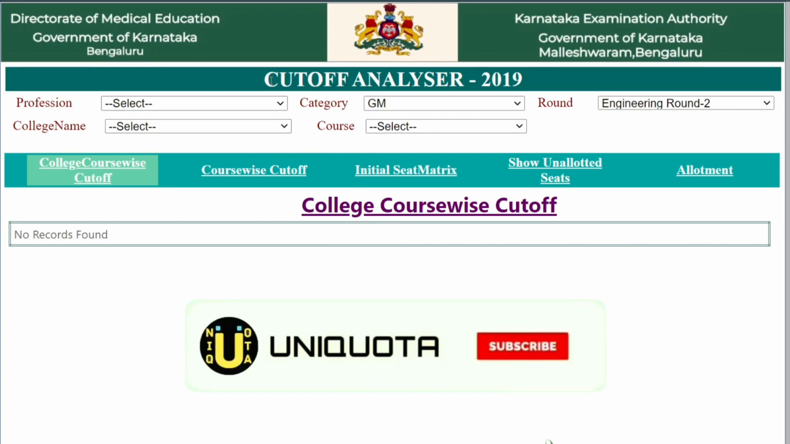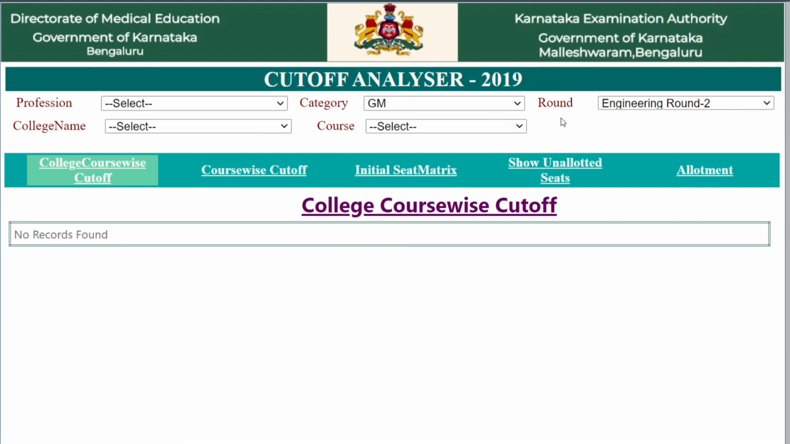Here it's the cutoff analyzer 2019. Actually, the cutoff in 2019 is stored here in the database, so it will show according to the 2019 database. It's just to make you knowledgeable about which college you have to put in your option entry portal, so that most chances you will get it.